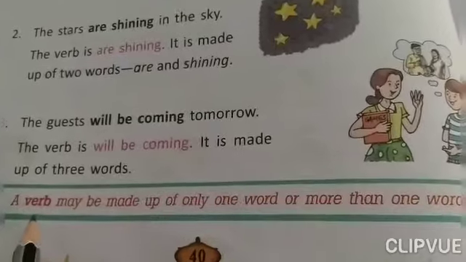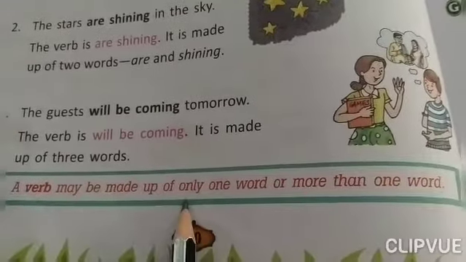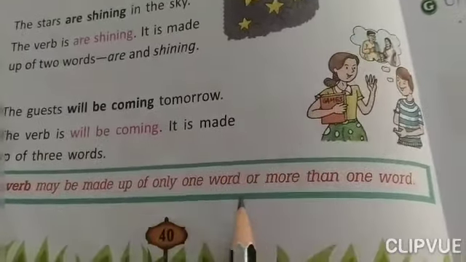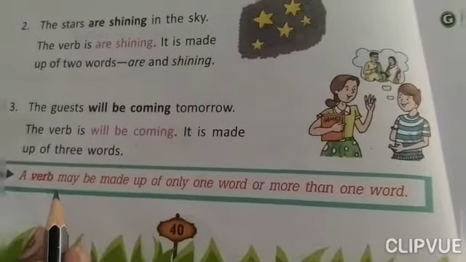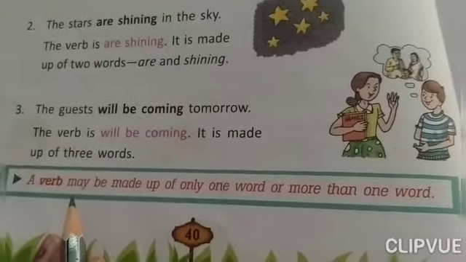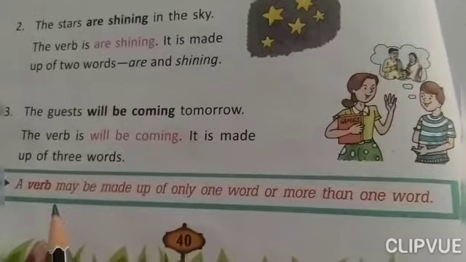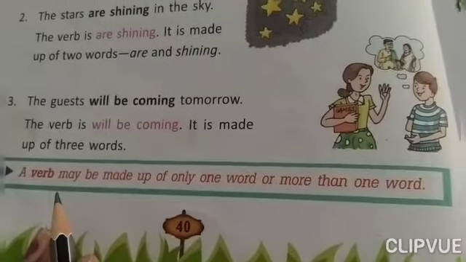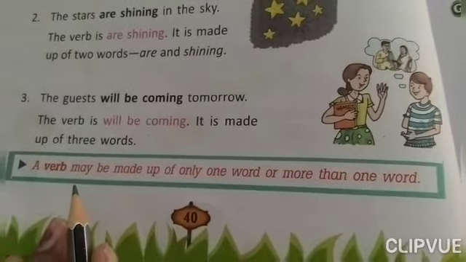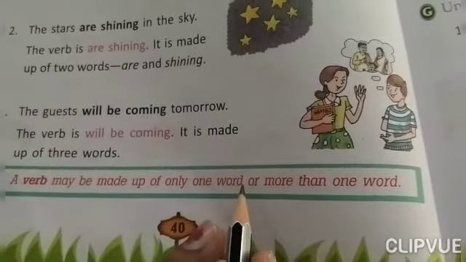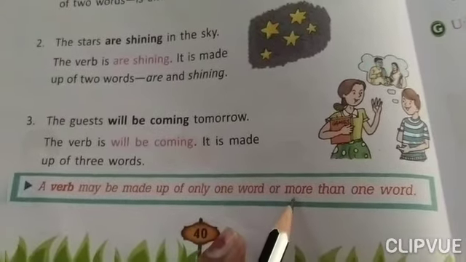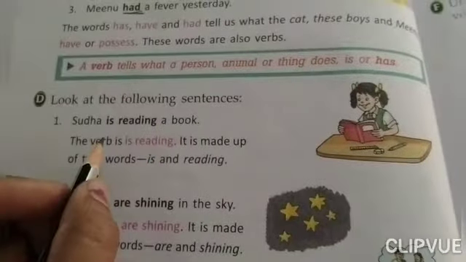Next it says a verb may be made up of only one word or more than one word. So it is not essential, children, that a verb means only a single word. It can be made of one word or more than one word. Let us see the example of it.